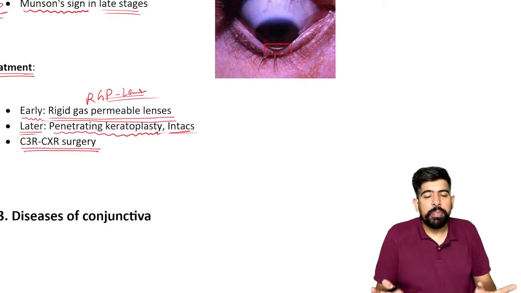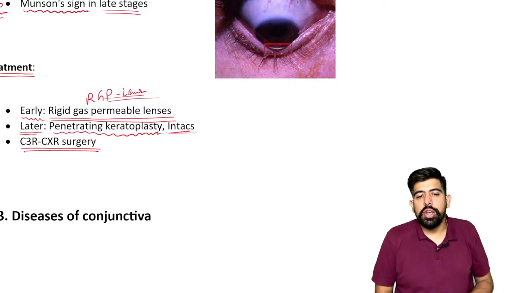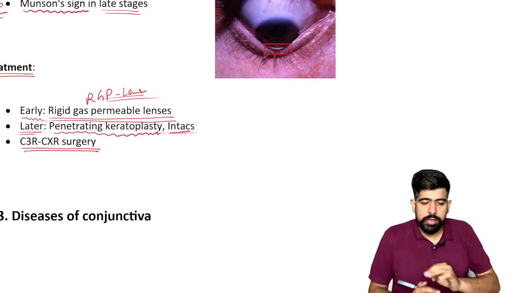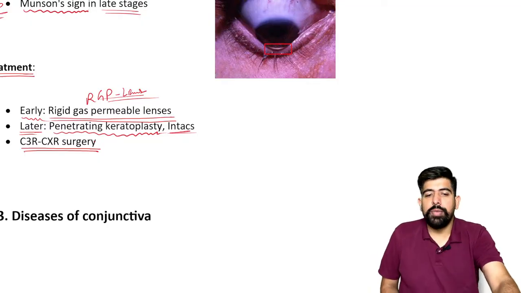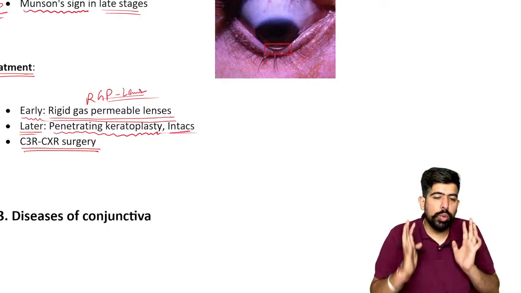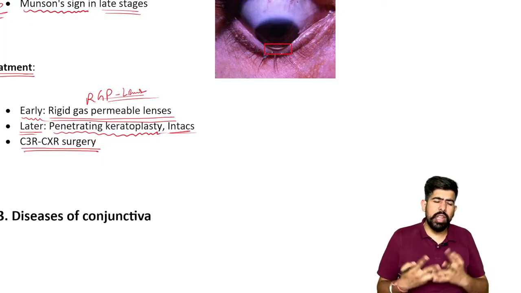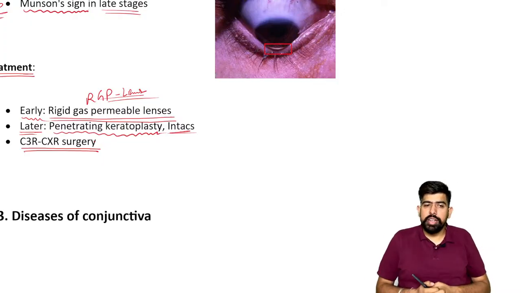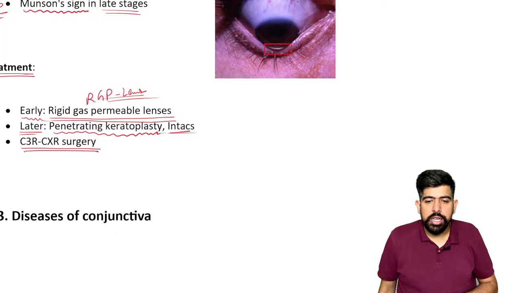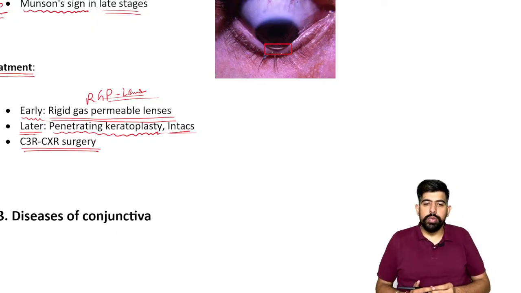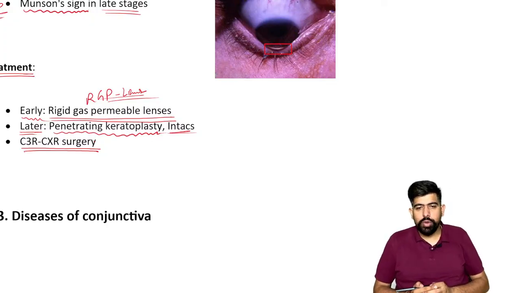So these are the possibilities, the treatments of keratoconus. Please remember, medical treatment is not available for keratoconus, right? We have to do the surgical corrections only, and as a temporary treatment we can give the RGP lens to this patient. For definitive treatment we have to go with the surgical options only.